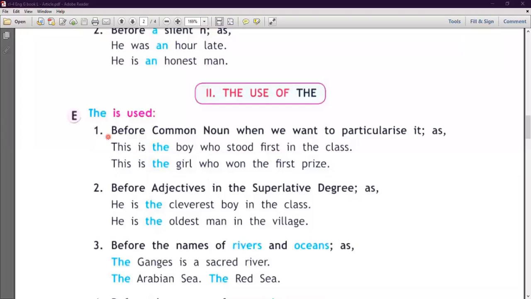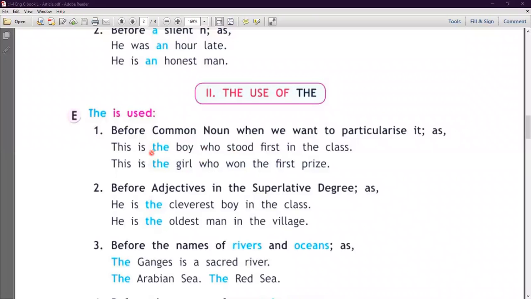Second is the use of the. Okay, so here where we use the article. The is used number one before common noun when we want to particularize it. जब भी हम किसी particular person thing के बारे में बात करते हैं तो हम the article use करते हैं. This is the boy who stood first in the class.